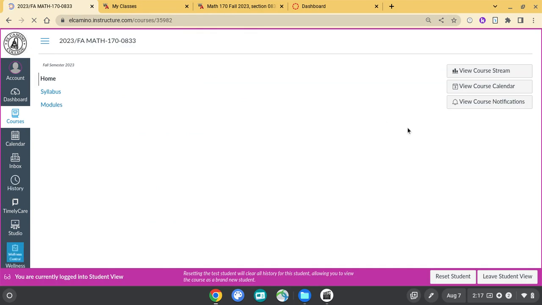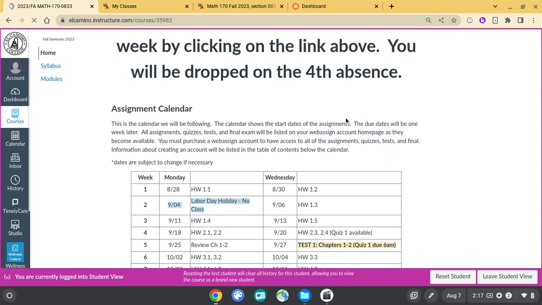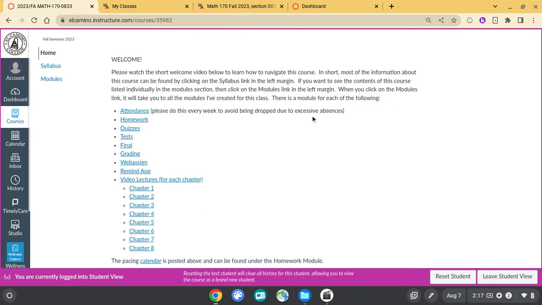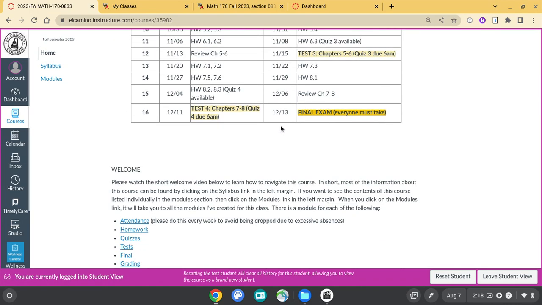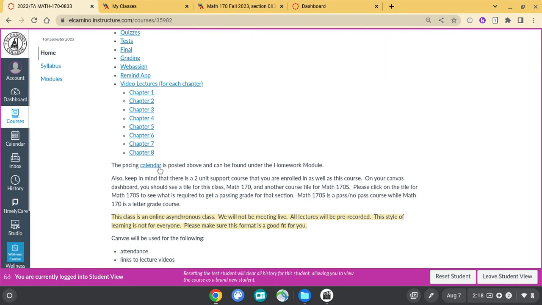All right, let's see. So you can access the modules there. You can access the calendar. It's already here on the top, but you can also access it here.